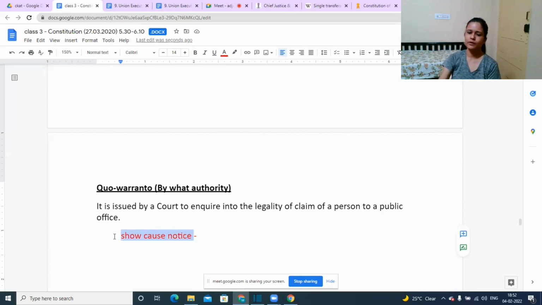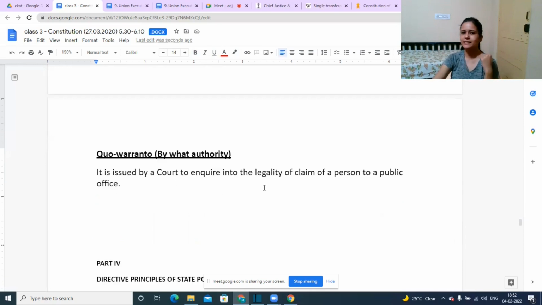Now this is somewhat similar to quo warranto. What happens is the court would ask by what authority. Sometimes you will see that maybe it is the legality of a claim of a public officer.